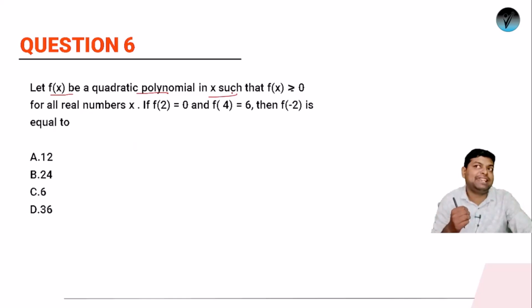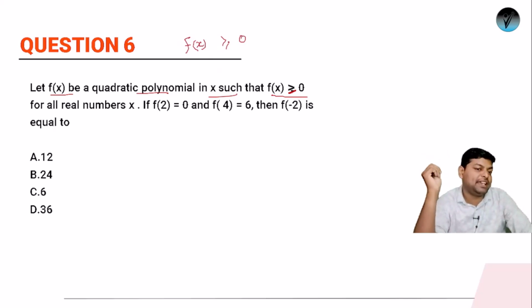ठीक है, सो इट हैज बीन गिवन कि fx जो है दैट इज अ क्वाड्रेटिक पॉलिनोमियल सच दैट fx इज ऑलवेज ग्रेटर दैन और इक्वल्स टू 0. ठीक है, So we have a function fx which is a quadratic function and fx is always greater than or equals to 0. So in what scenarios will fx always be greater than equals to 0? So can you tell me or can you predict how many roots this function will have? Same roots, different real roots, or no imaginary roots?